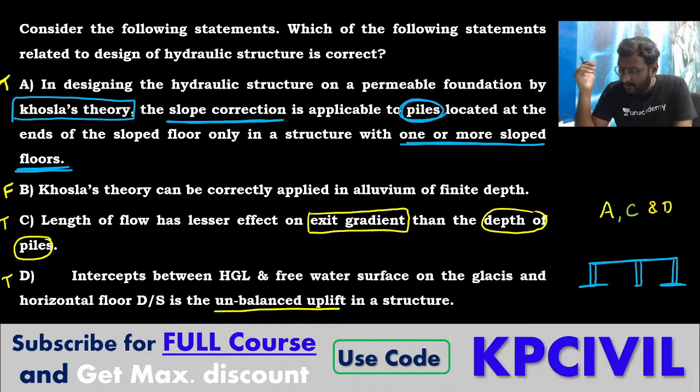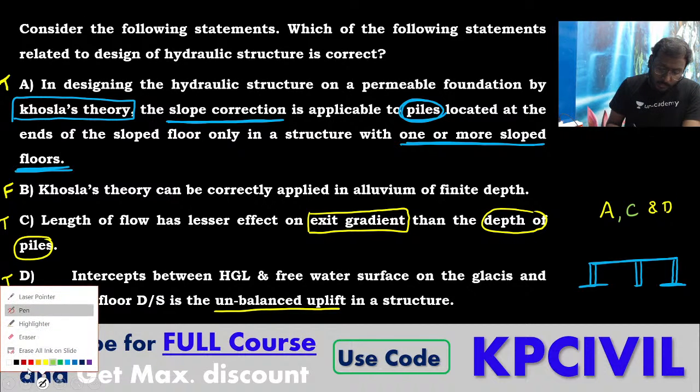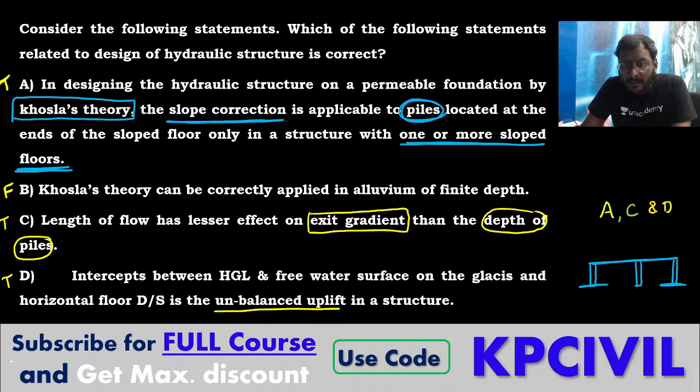Khosla theory. Alluvium means silt grade. Alluvial soils are silt grade of finite depth. Can you control the soil depth or sediment depth? We can't control the silt depth, the alluvium depth, it is an uncontrollable depth.